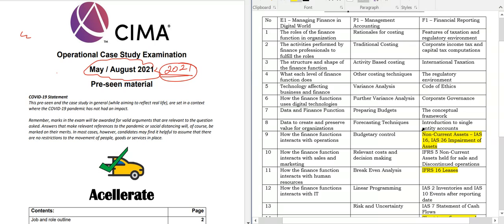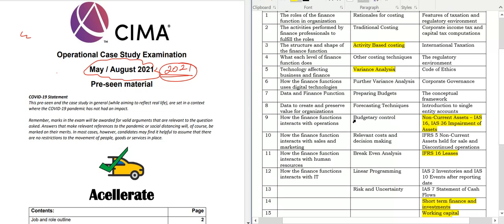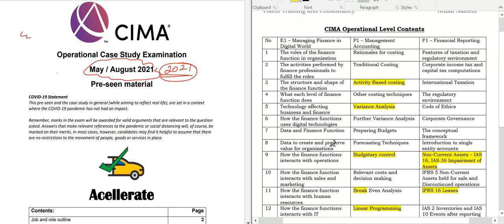And also students, if you go to management accounting, ABC costing is very important. Variance analysis is again a very important area. Budgetary control is a very important area. Break even analysis, once again, a very important area. Linear programming is an important area. Risk and uncertainty is also an important area.